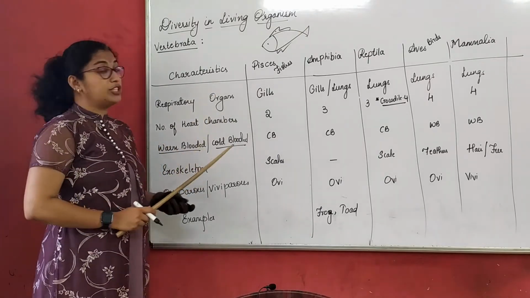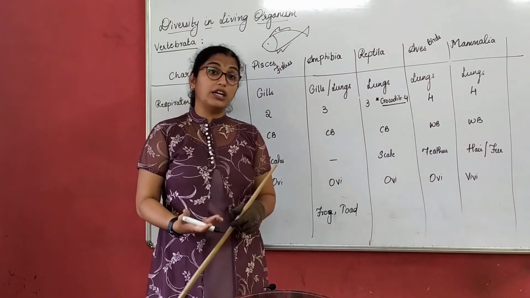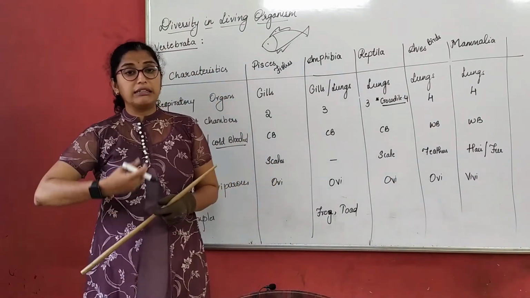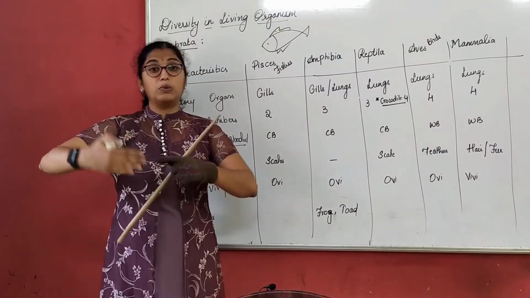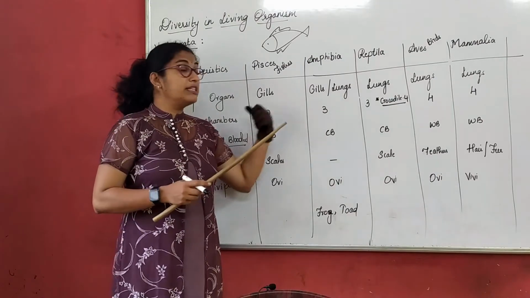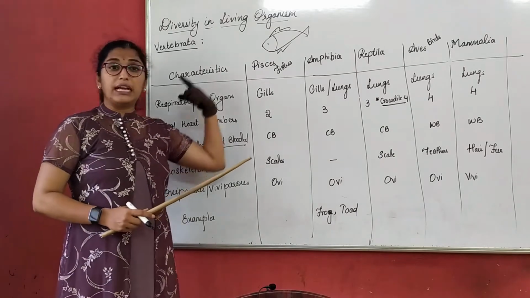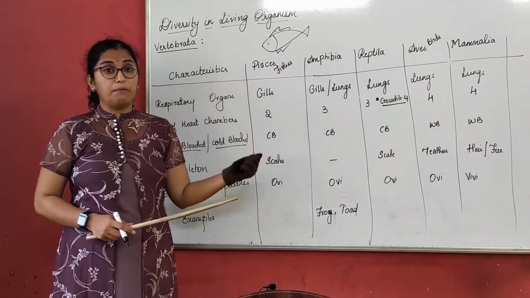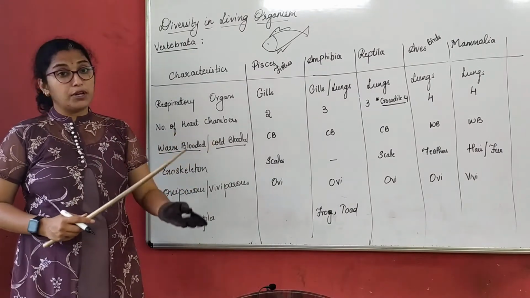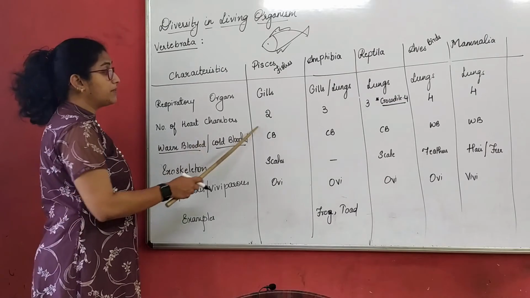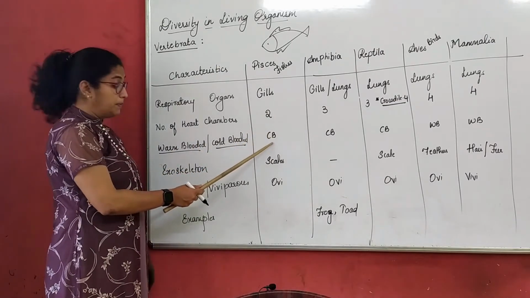Now, the number of heart chambers. As we all know, we human beings have 4 heart chambers, right? About the heart, its number of chambers, how the blood is pumped out and comes out to the body, we all study the circulatory system in 10th standard. Here we only classify them based on the number of heart chambers. We will not go into which chambers they have, only the number of chambers. Fishes have only 2 heart chambers. They are cold-blooded.